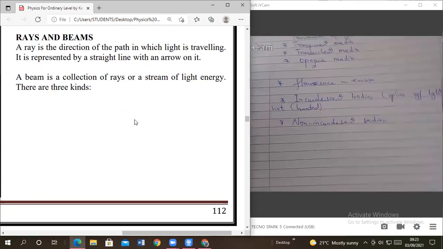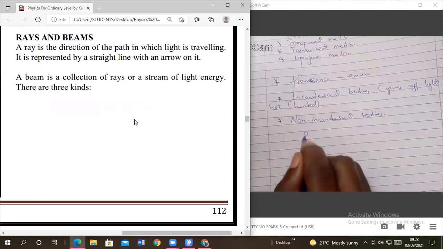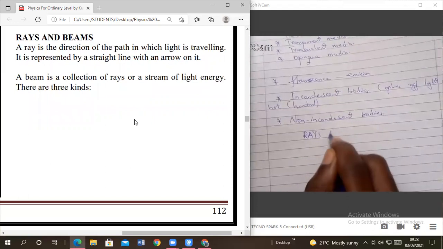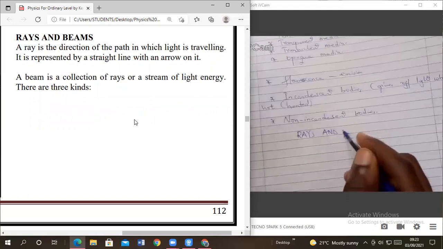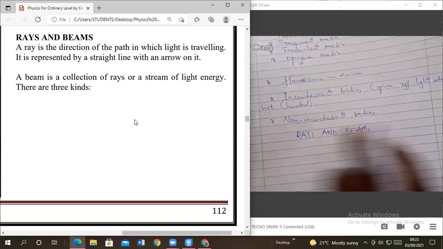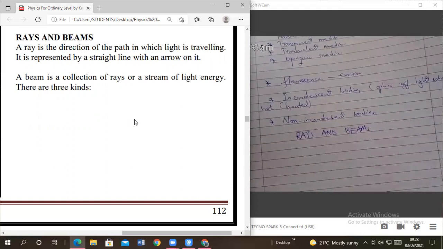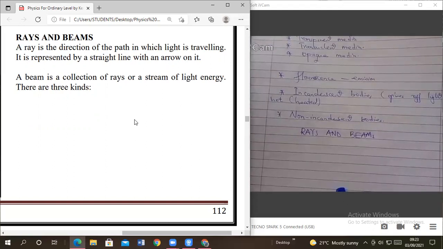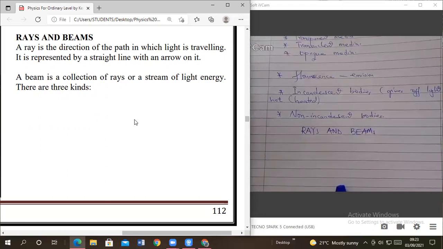But what I've prepared for you today, let's look at rays and beams. Yes. Do you have a torch with you? Or have you ever seen a torch?